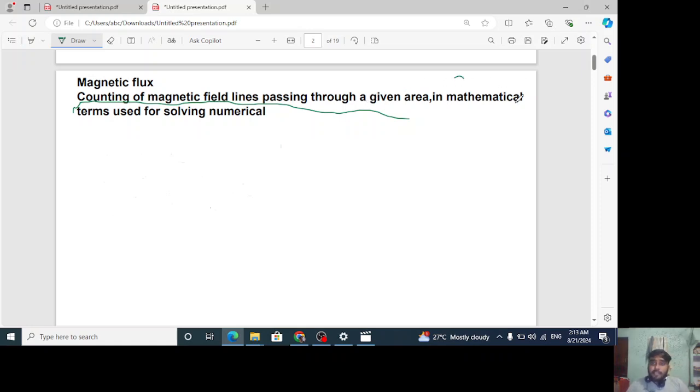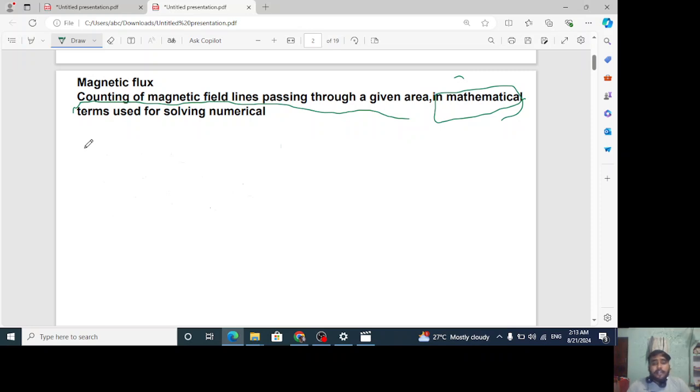For mathematical purpose, which is very important for you all to understand, because we will solve maximum numericals on this mathematical purpose only. So that is very important. And see, understand one thing, these mathematical terms have just come from a few experiments. So these are all just experimental data based formulas. So please try to remember it a little bit. Okay. So first we will start with very basic things.